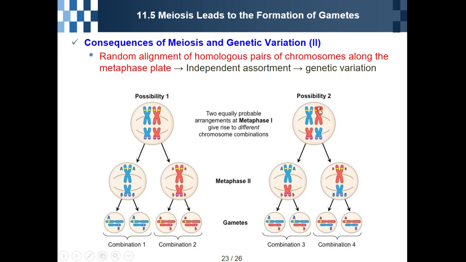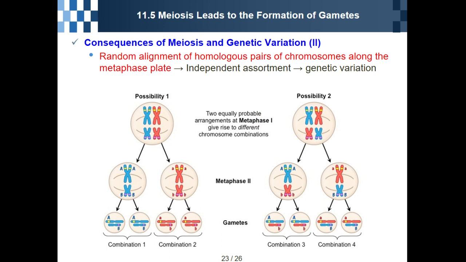However, random alignment happens. So in this case, they will make this combination, or they will make this combination. So this random alignment of homologous pairs of chromosomes happens. They will do independent assortment, which makes genetic variation. We will see this concept in chapter 13 next Monday. We will see some detailed information on this.